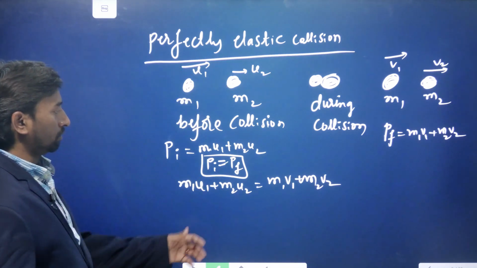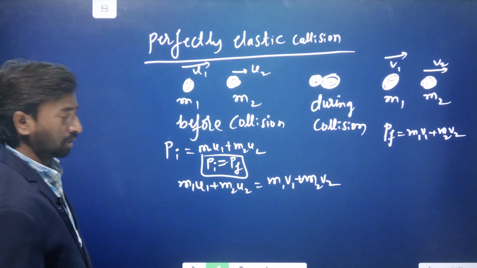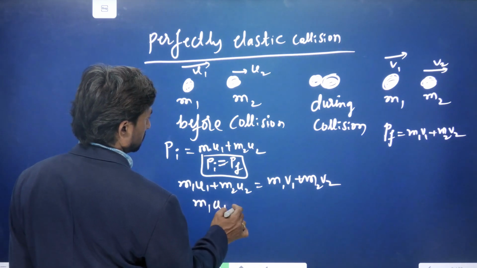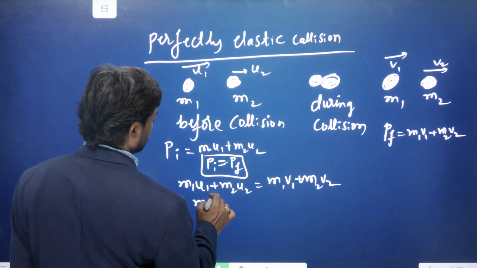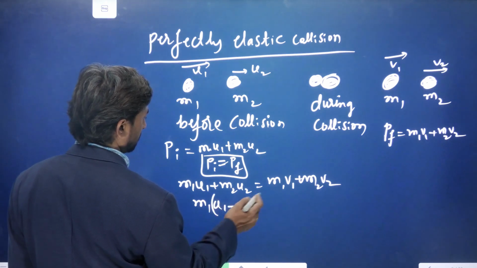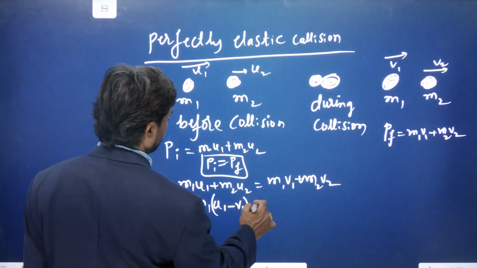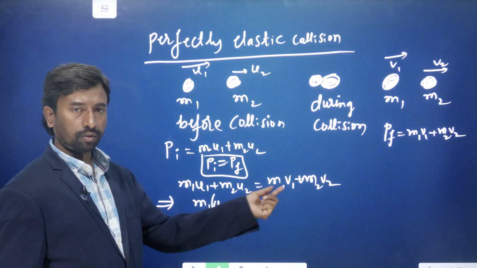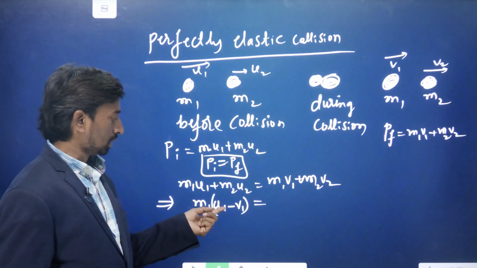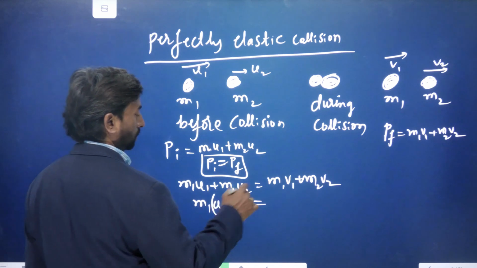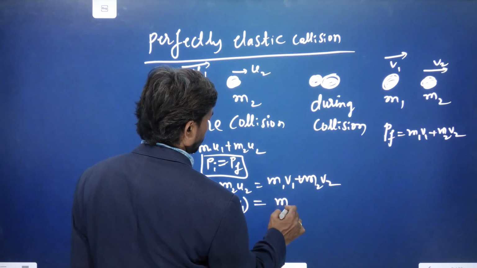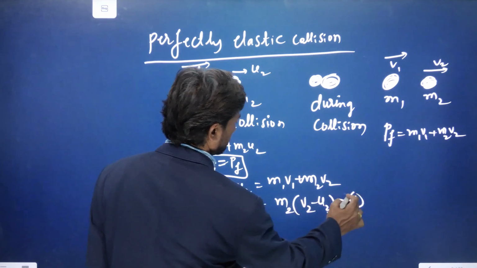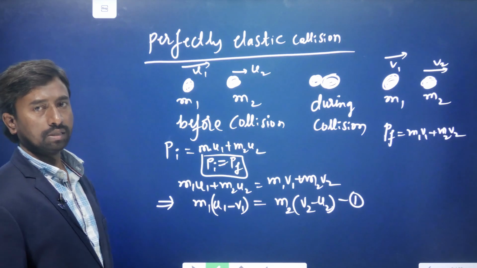Now we bring the m1 terms to one side and the m2 terms to the other side. Taking m1 common, we get m1 u1 minus m1 v1, that is m1 times (u1 minus v1), equal to m2 times (v2 minus u2). Let us consider that as equation 1.